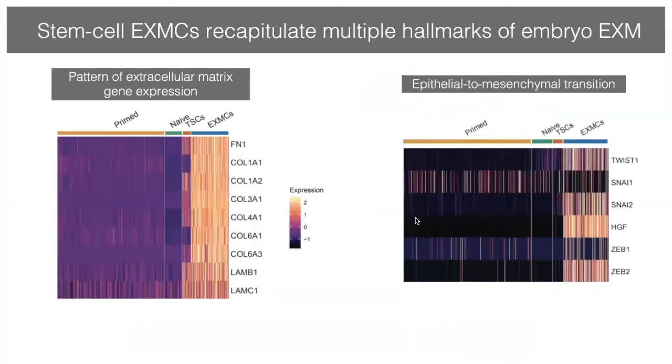Multiple other hallmarks of extraembryonic mesoderm were recapitulated in our stem cell-derived extraembryonic mesoderm. Extraembryonic mesoderm cells expressed the expected pattern of extracellular matrix genes, one of the functions in the embryo being to secrete the extracellular matrix. And also, we could see not only at the morphological level, but also at the gene expression level, that the cells undergo an epithelial to mesenchymal transition. And we believe that these might be the cells that undergo the first epithelial to mesenchymal transition of human life.